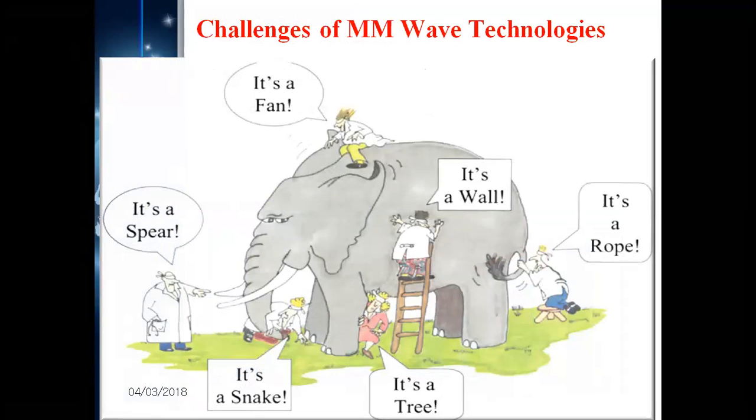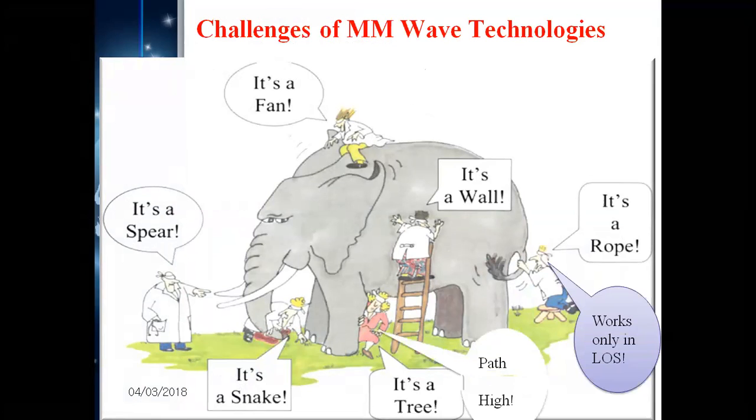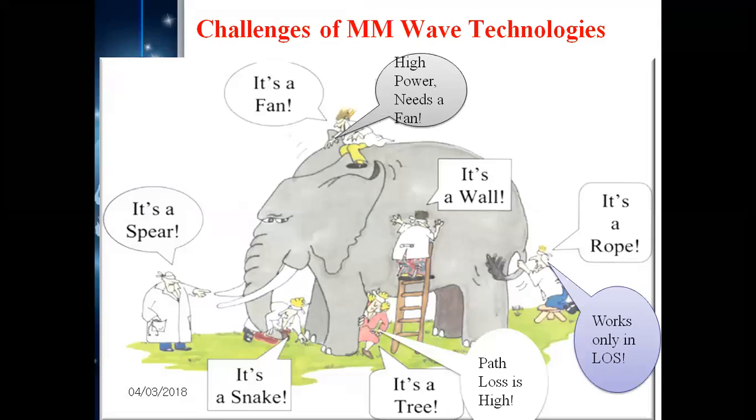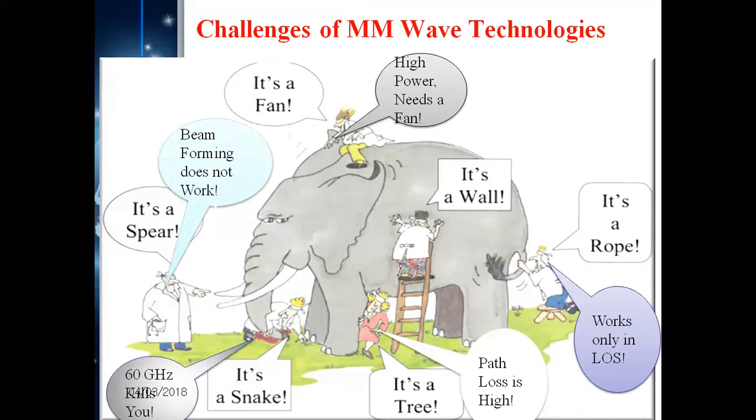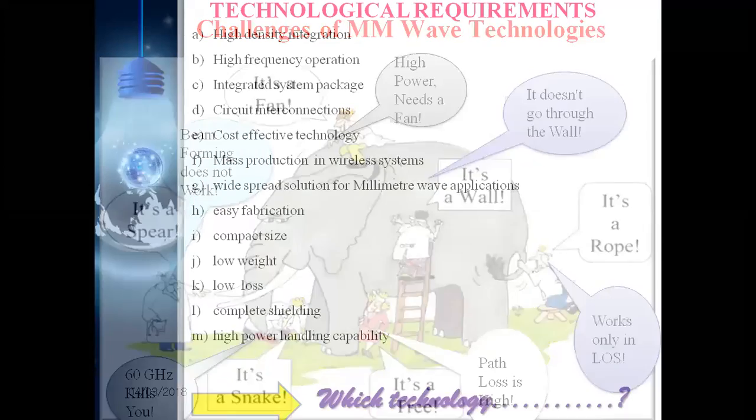So what are the challenges of millimeter wave? The first challenge is that it works only for line of sight, and path loss is very high, and high power is needed. 60 gigahertz is harmful because more radiation is there. Beam forming does not work, and it does not go through the walls. These are the main challenges.